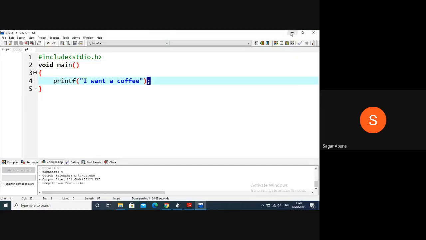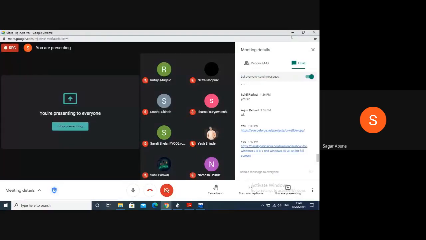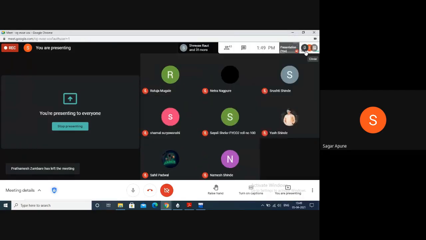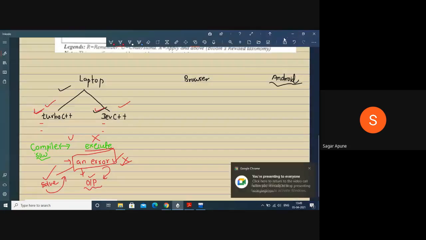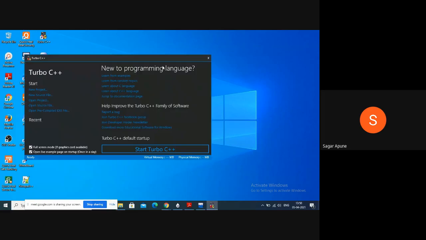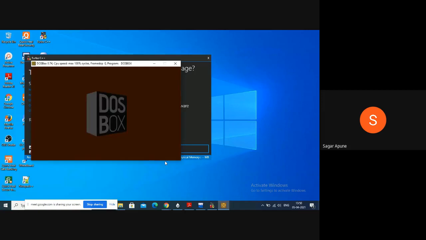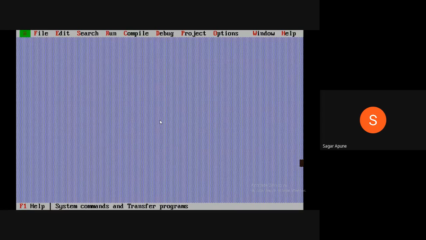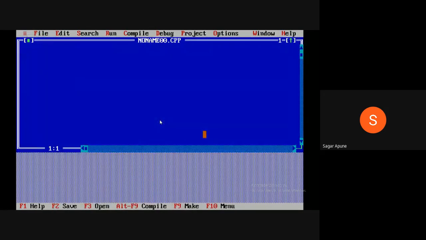Now the next way to execute your program is in the Turbo C++ compiler. So this is the Turbo C++ compiler. Here I just open this. Start Turbo C++. Click on the file menu, then new. Then here you can simply type your code.